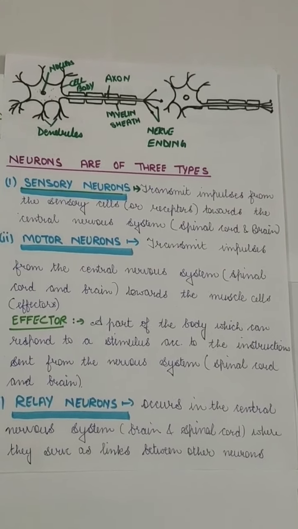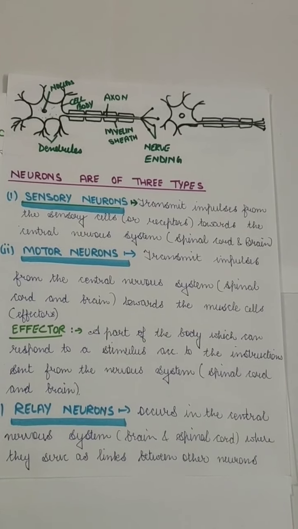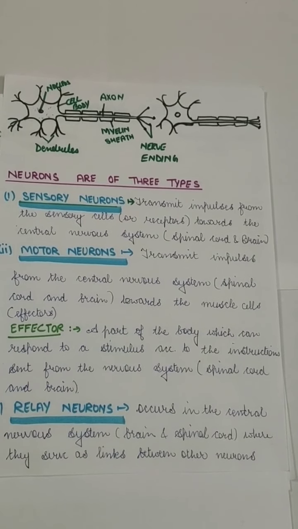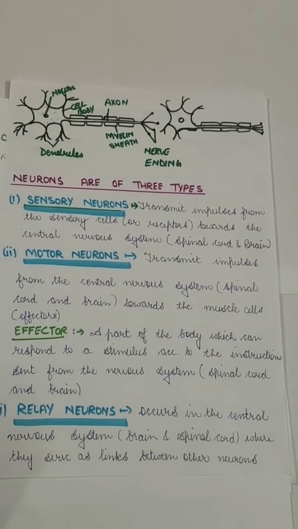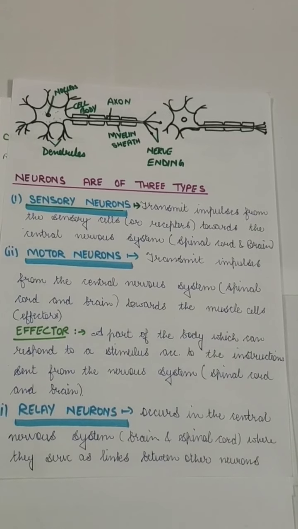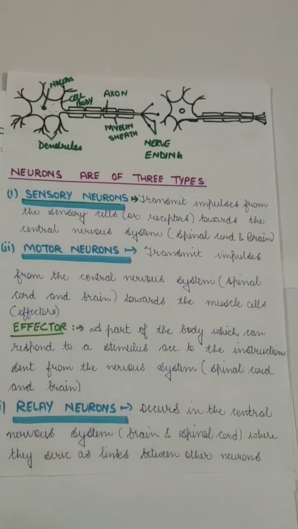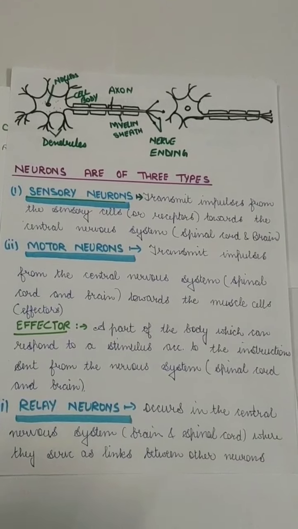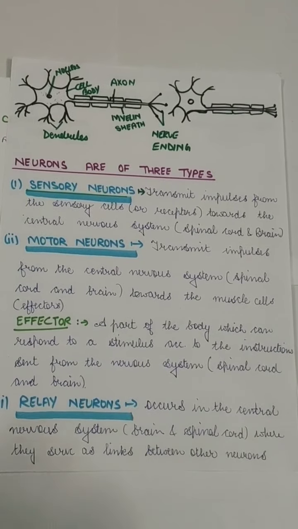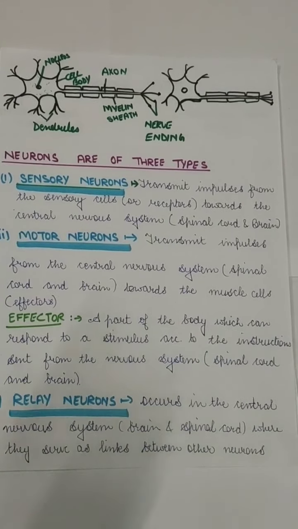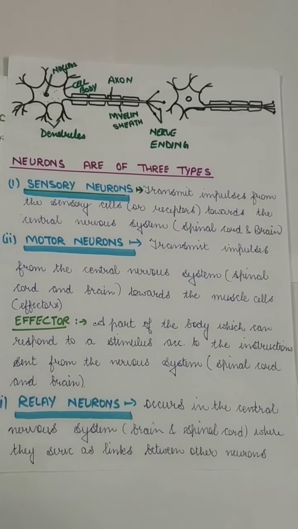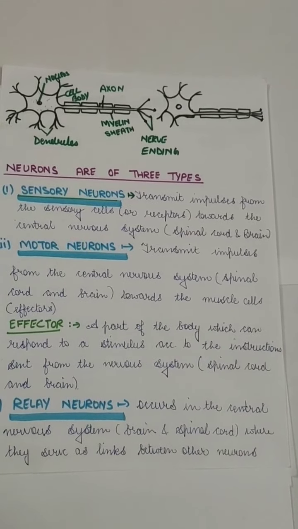These are the neurons which carry the message of our senses, which is recorded by the sense organs or by the receptors. If you remember, there were five types of receptors: photoreceptors, which detect light; phonoreceptors, which detect sound; olfactory receptors, which detect smell; gustatory receptors, which detect taste; and thermoreceptors, which detect heat, cold, touch, or any change in temperature.